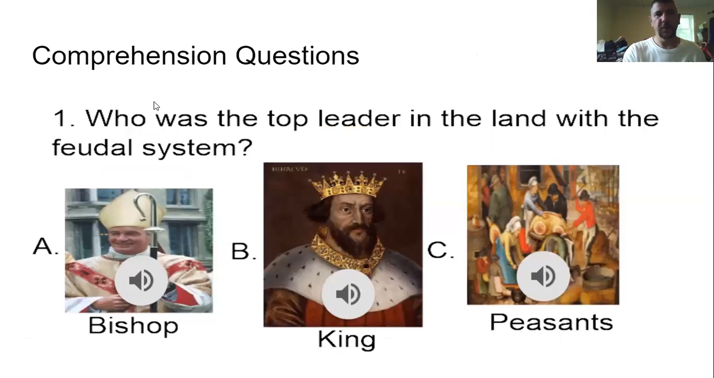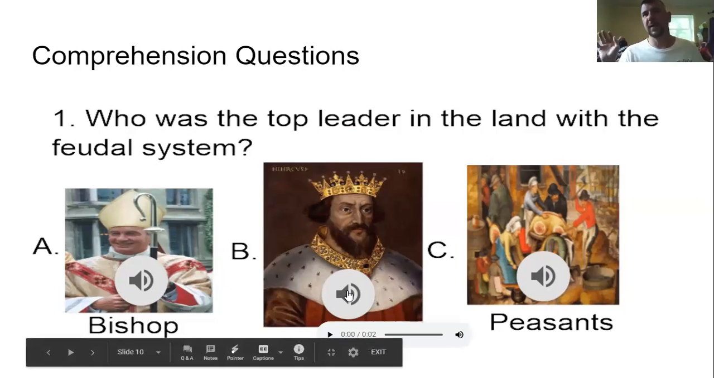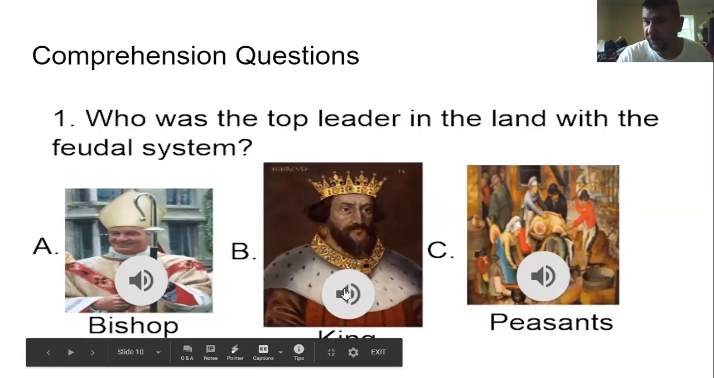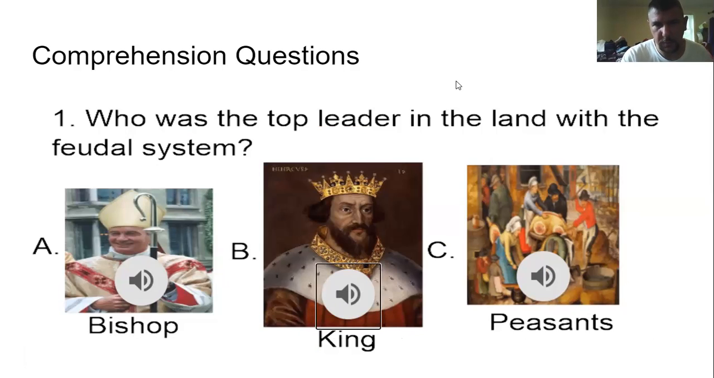All right. So who was the top leader in the land with the feudal system? Was it A, the bishop, B, the king, or C, peasants? It was B, the king. He owned everything, and he wound up divvying up his land because he couldn't control everything at one time by himself, to barons. And the barons would then in return divvy up what land he gave to lords. And all this was in service for the king. He was granted land for service. Ding, ding, ding. We have a winner.